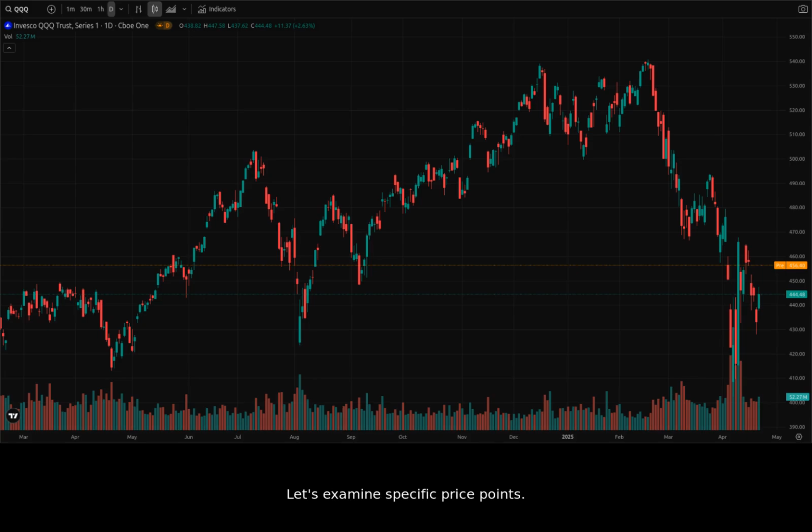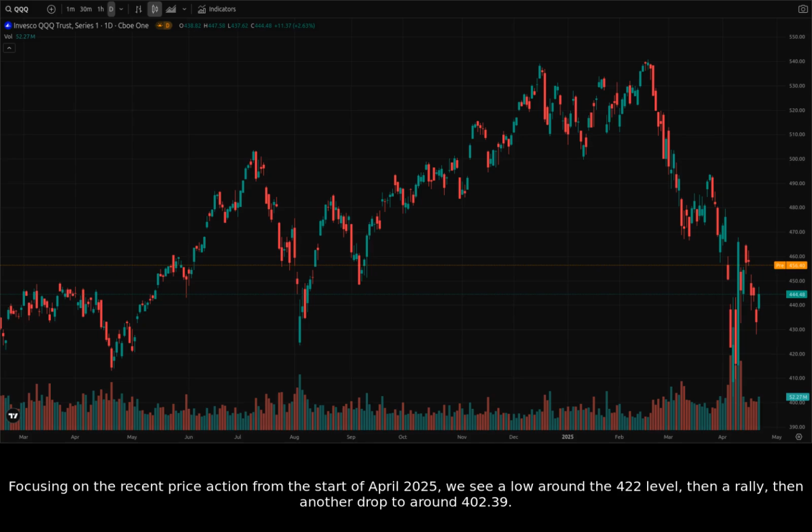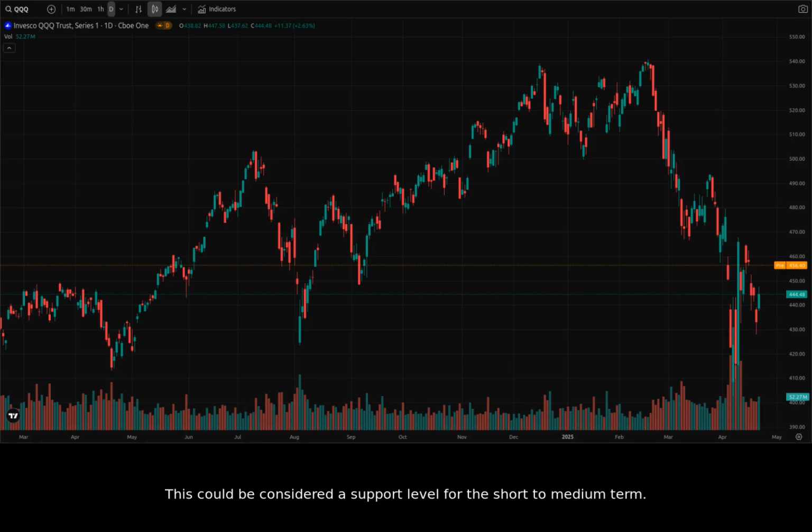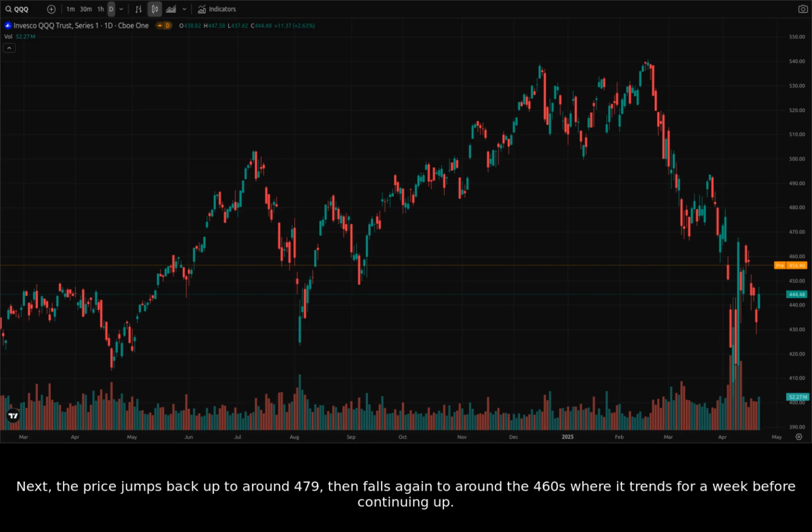Let's examine specific price points. Focusing on the recent price action from the start of April 2025, we see a low around the 422 level, then a rally, then another drop to around 402.39. This could be considered a support level for the short to medium term. Next, the price jumps back up to around 479, then falls again to around the 460s, where it trends for a week before continuing up.